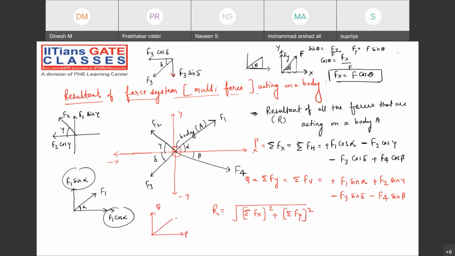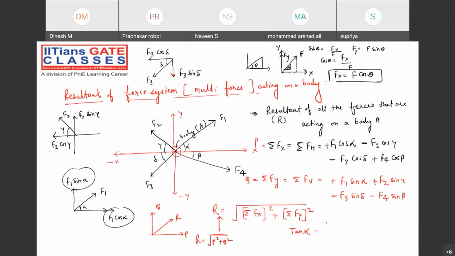Now you can find the resultant, because you know that whenever two forces are acting perpendicular to each other, then what is the resultant formula? The resultant will be the square root of P square plus Q square. The same thing applies over here. Please note down.